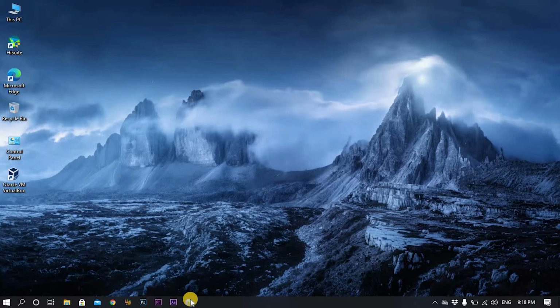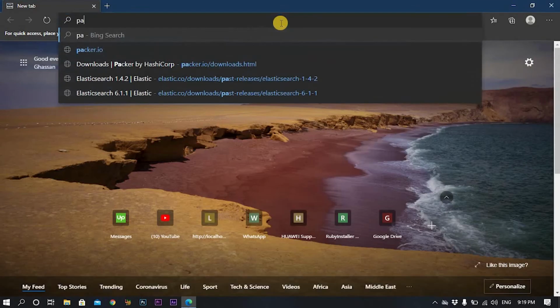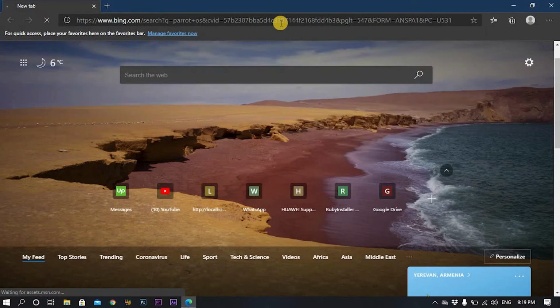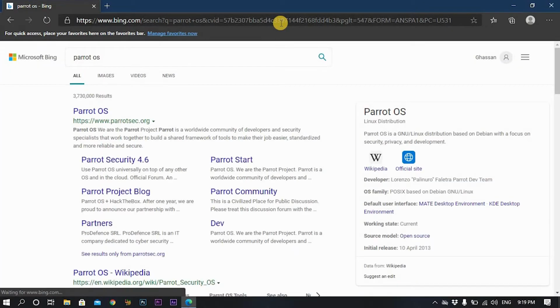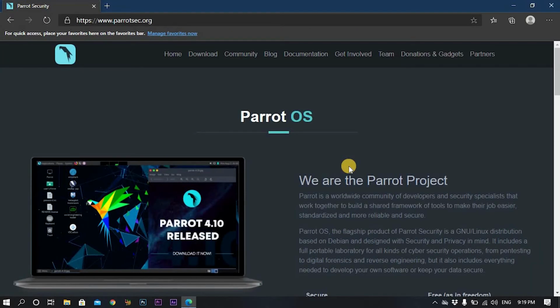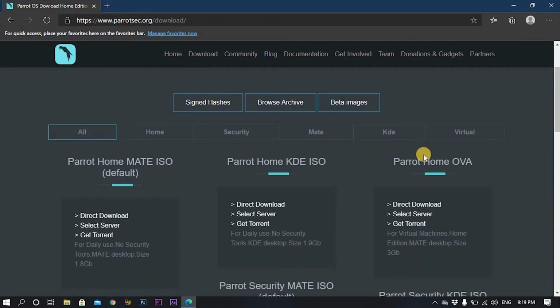Okay, now you go back to your browser. Then you search for Parrot OS, then you click on enter. Then you click on this link, then you click on download. In this video we will cover the security version, so just click on security.